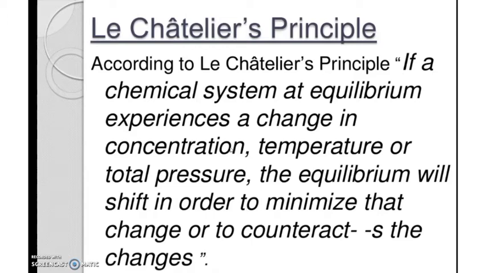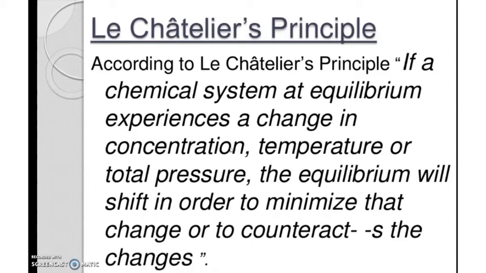So it will shift the reaction to minimize the change happening to the system, and it wants to come back to its original state. We are also the same, like sometimes we don't like changes, so we try to come back to our original stage.